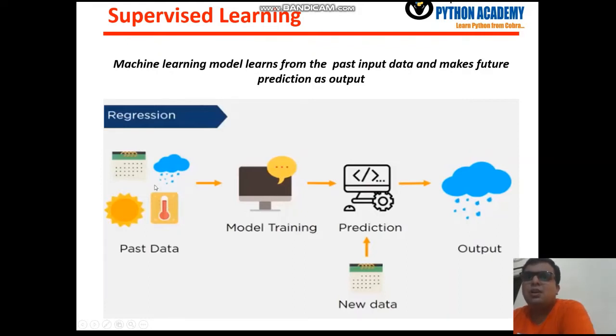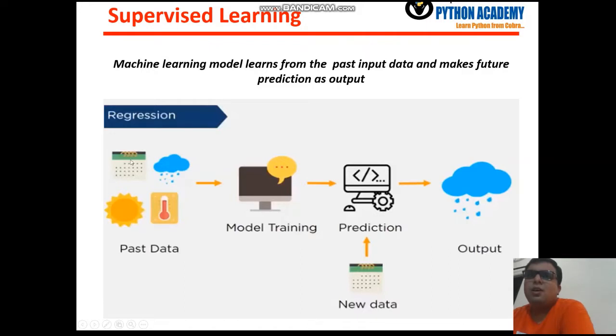If you have this data for the last 50 years, you can give that data to your model, and if you give a new date to your model, then you can easily predict whether there is a possibility of rain or not on that day.